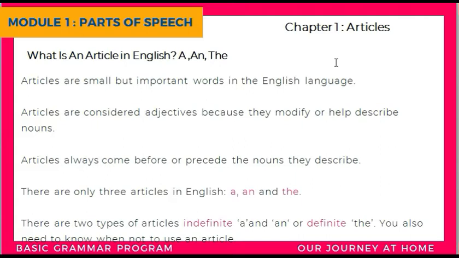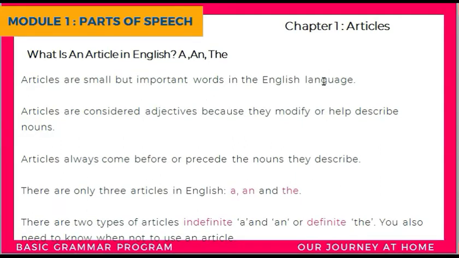Articles are considered adjectives because they modify or help describe nouns. So basically articles are a, an, and the. These are the 3 articles. They are used before a noun to describe it.